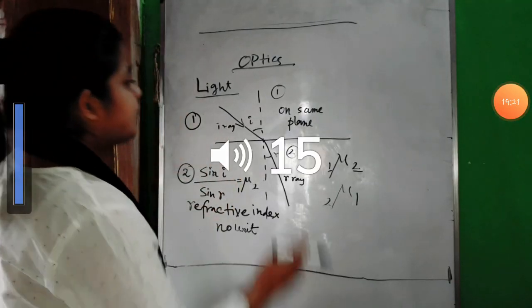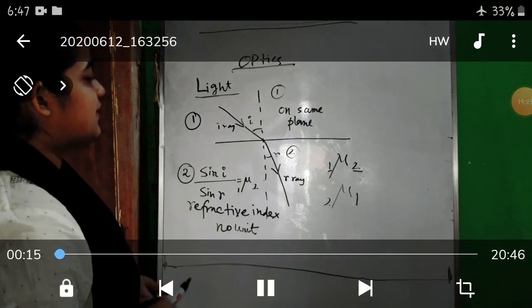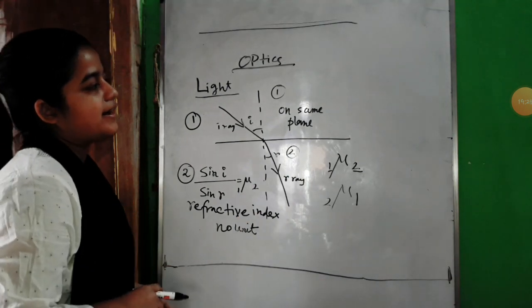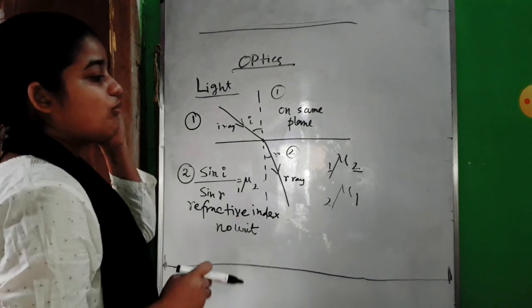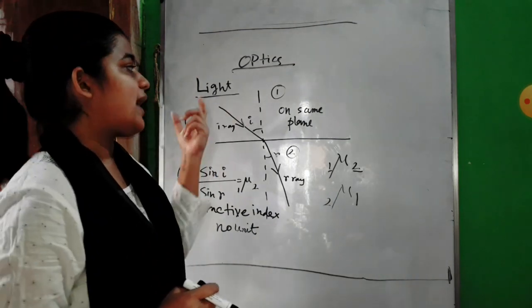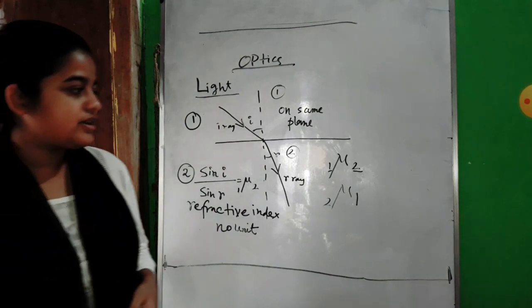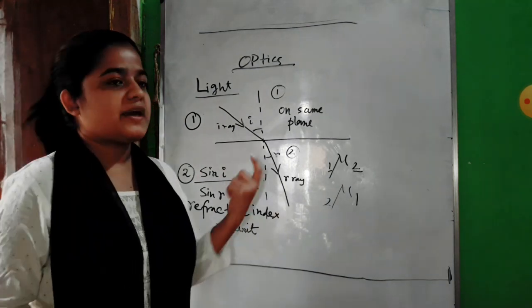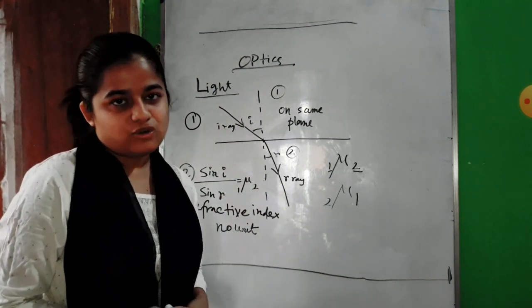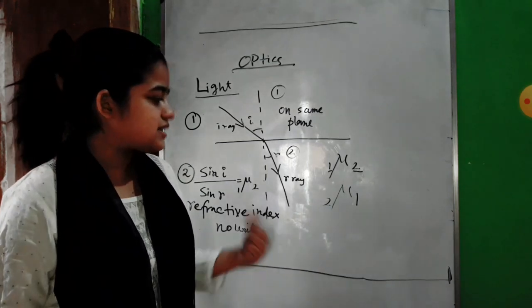Now you are getting these two types of refractive index. Suppose you are finding the refractive index of any medium with respect to air. What we actually do is always try to find the refractive index of media with respect to air or vacuum, because we know light has the maximum speed in air.